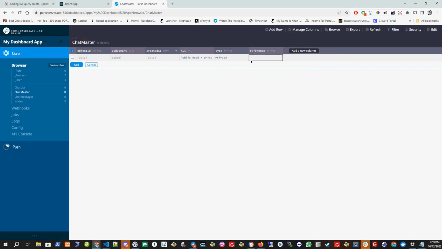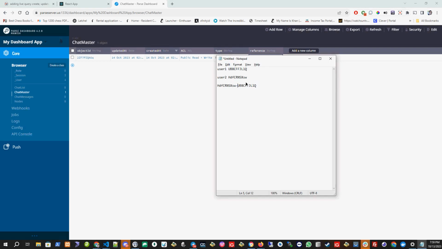So let's put the reference like this. Okay, so that is the add record. So in the chat master, I created a type private, and the reference is this one, so that whenever user 1 chats with user 2 or user 2 chats with user 1, they will create only one record. The second time it will check this one, and they will not create another record again.